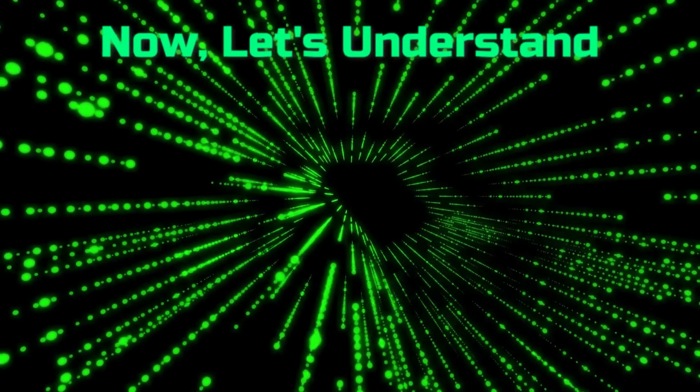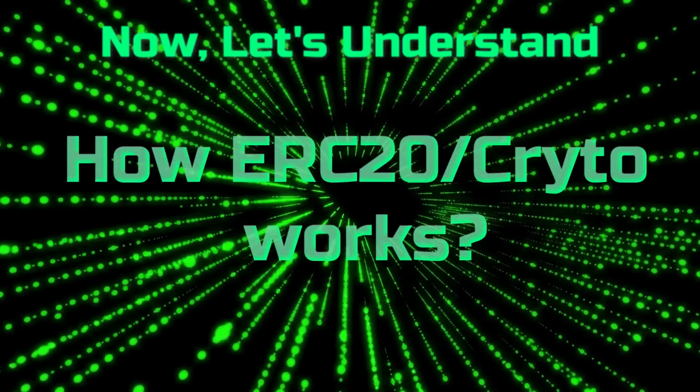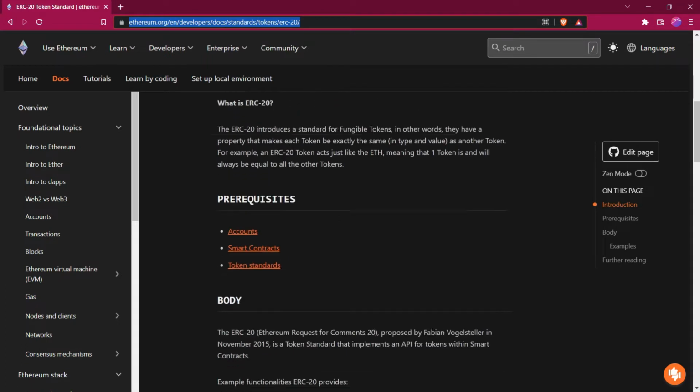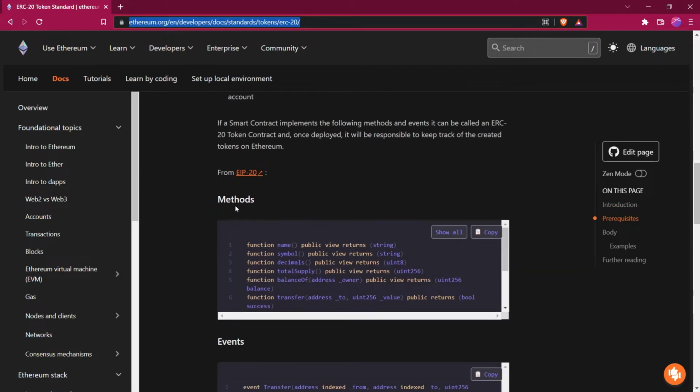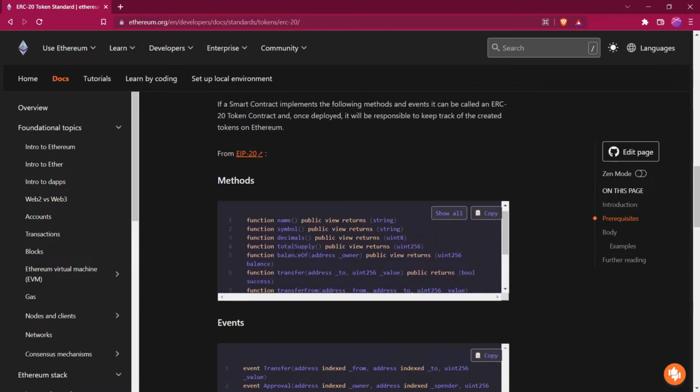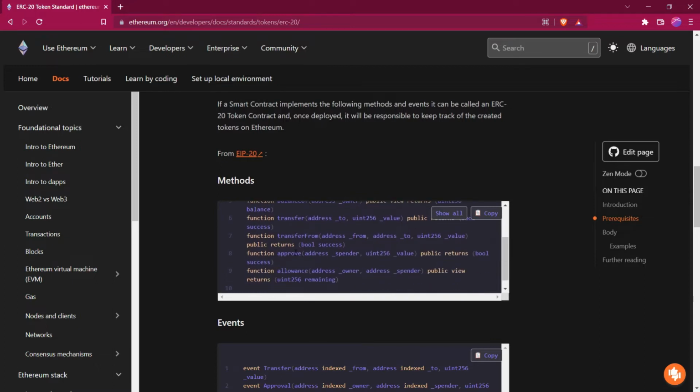Now let's understand how an ERC20 token or cryptocurrency works and how we can create them. As I already told you, there are some standard functions that we need to add in our token to make it an ERC20 token. So for creating an ERC20 token, we need to add all functions like how many tokens any user has, what the total supply is, and how we can transfer tokens from one account to another account in our token smart contract.